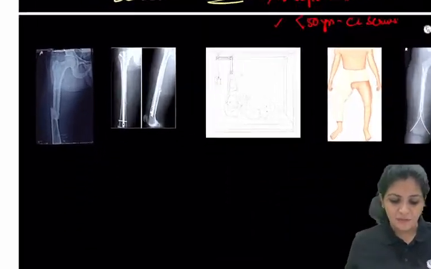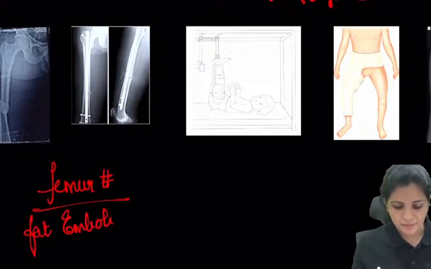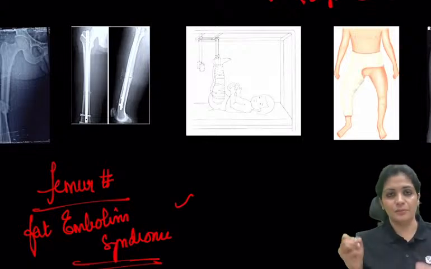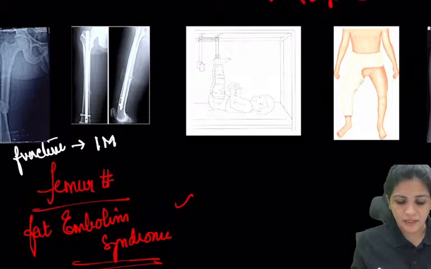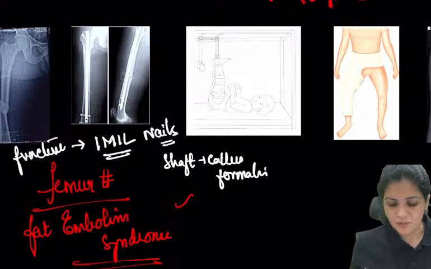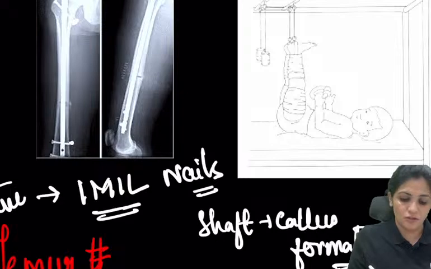That is about it. And now what is this? Femur fracture. That's very, very important because this might result in fat embolism syndrome. One important complication of fracture is fat embolism syndrome. So this is the fracture. How do you treat it? Usually the intramedullary interlocking nail, because after fracture it requires callus. So in case of nail, there is a lot of callus formation. Hence, we treat with intramedullary interlocking nail rather than locking screws.